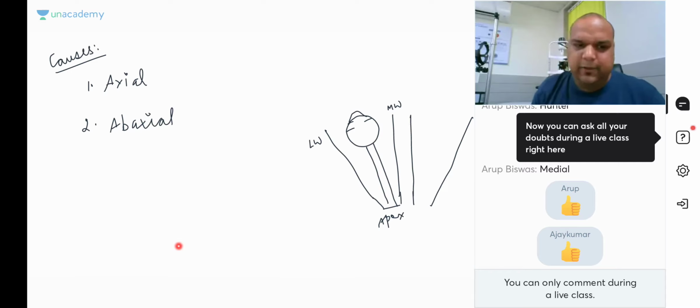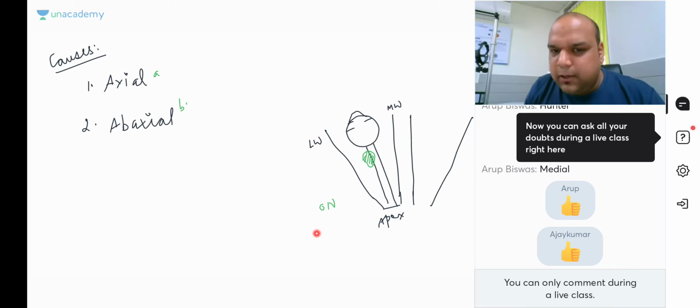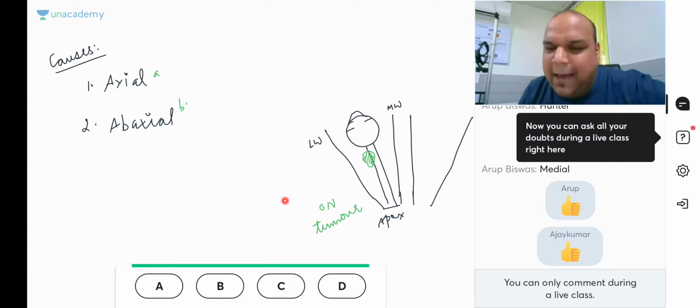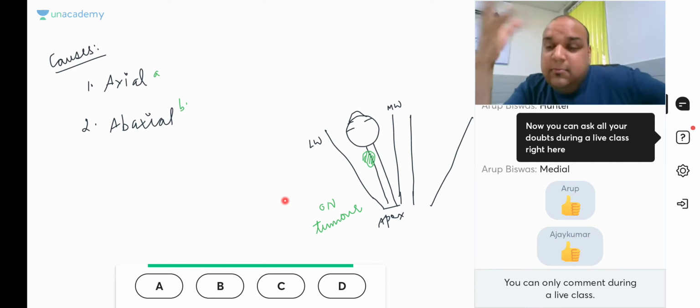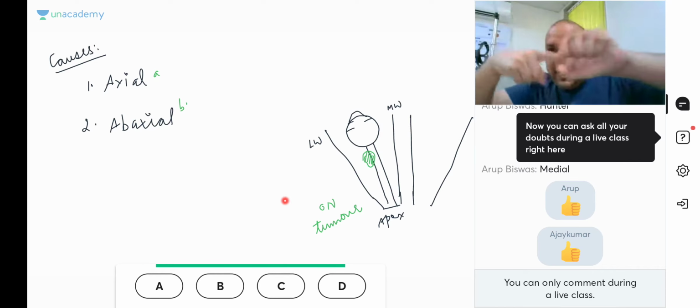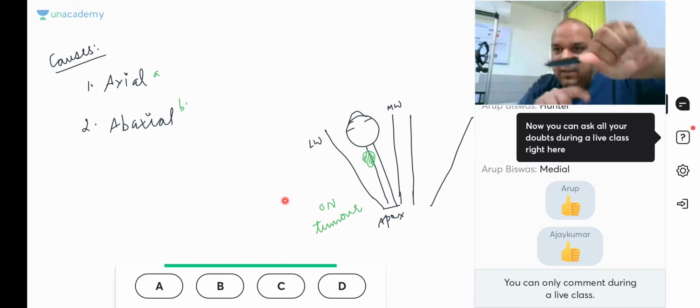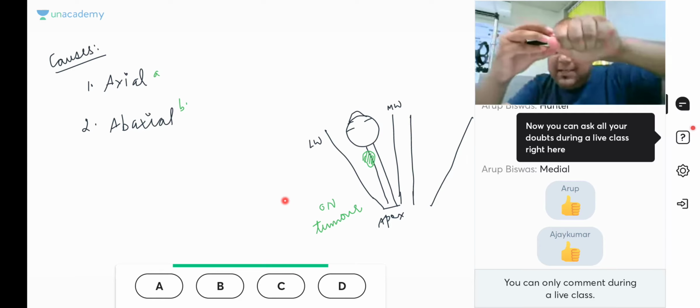Am I clear till now? Now, if there is a tumor present here, let's say a tumor of the optic nerve itself, an optic nerve glioma, which type of proptosis will it cause, axial or abaxial? Think about it. The tumor is growing, so where will it apply force? The optic nerve tumor is right behind the eyeball, so the tumor will press my eyeball straight forward.